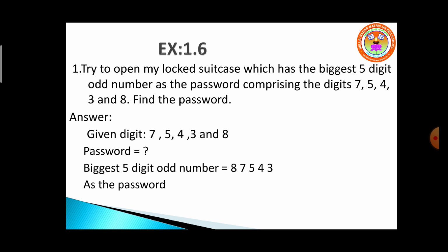They have given some digits. They ask you to find out the password and they have given a hint. It is the biggest 5-digit odd number. What is the meaning of odd number here? Because in the ones place, it ends with 3. So this number is called an odd number. Is it clear, children, this problem? Shall we move on to the next problem?